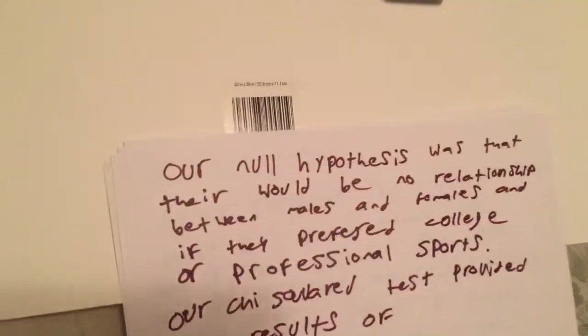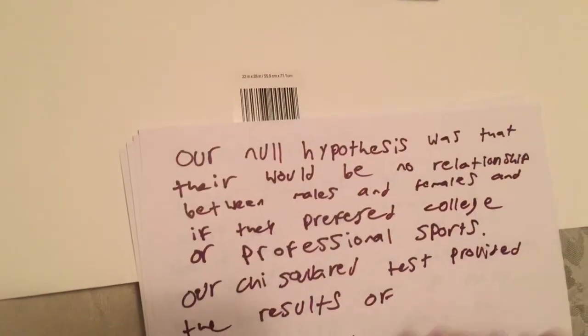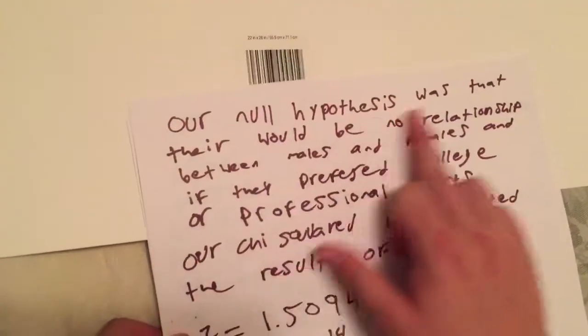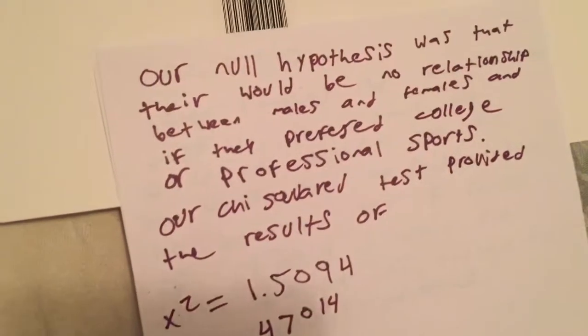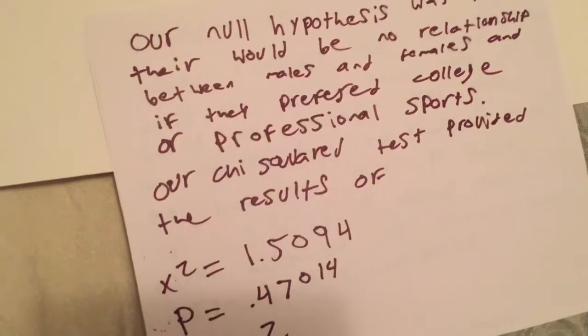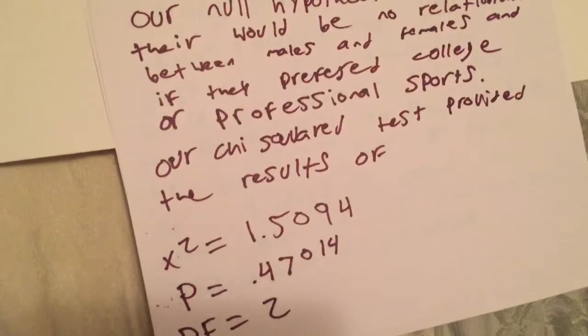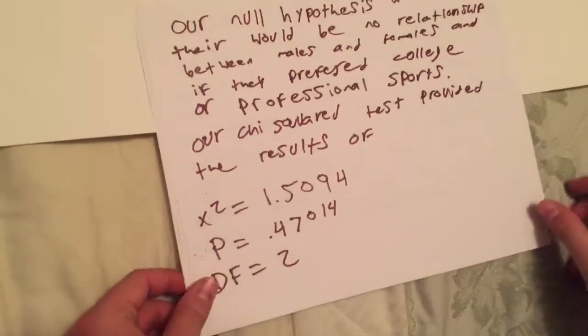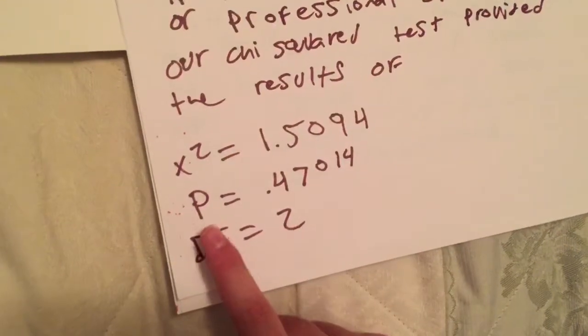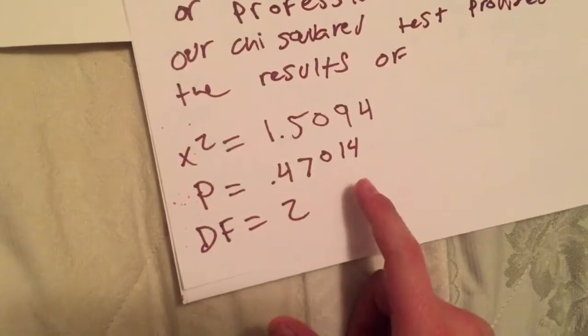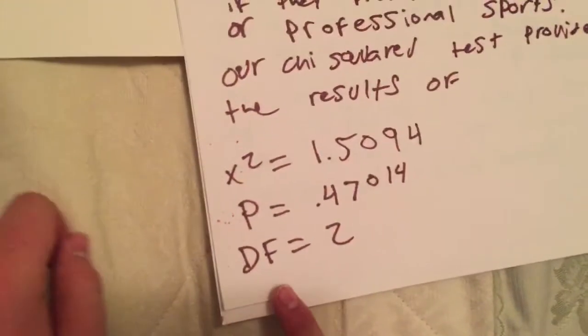So to continue with my test, my null hypothesis was that there would be no relationship between males and females and if they preferred college or professional sports. And after I computed my chi-squared test, the results were that x squared equals 1.5094, that p equals 0.47014, and that my degrees of freedom was 2.